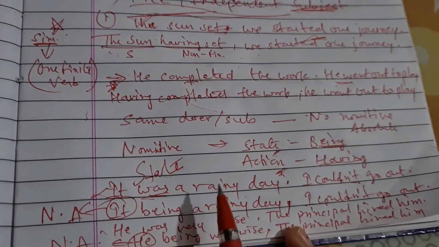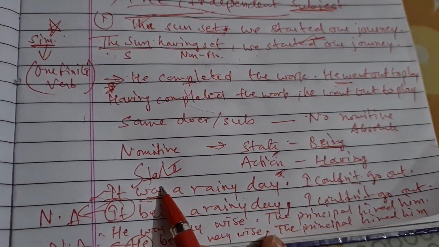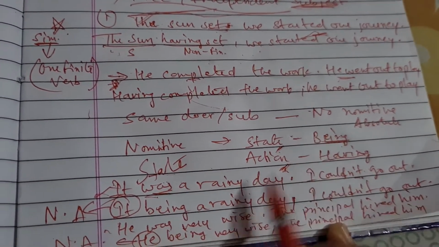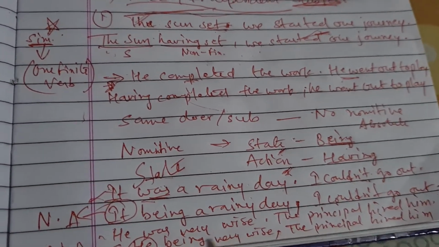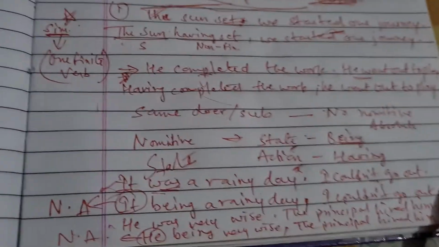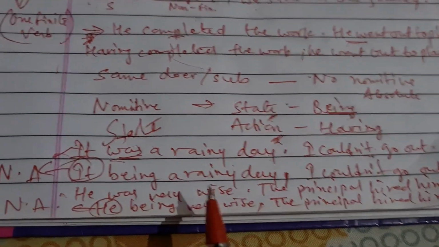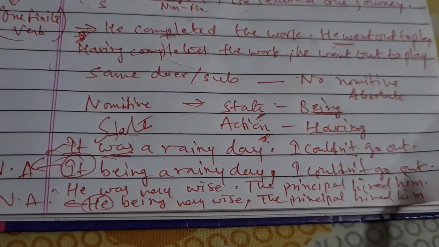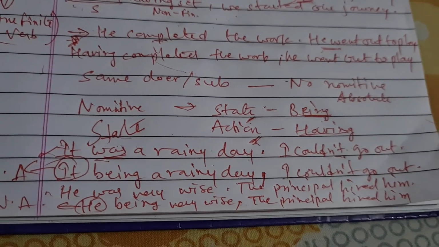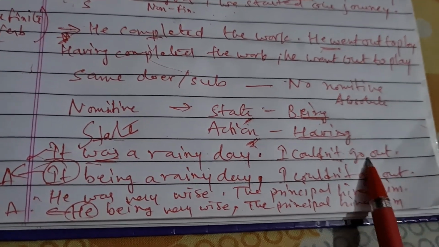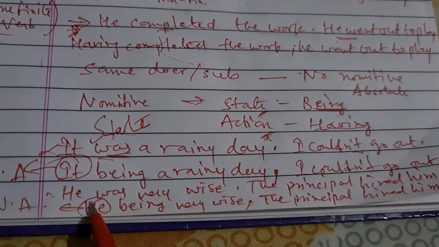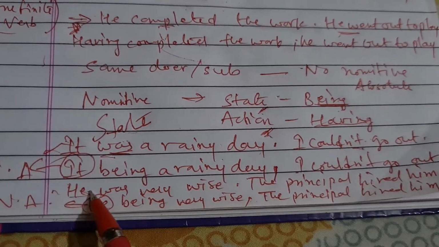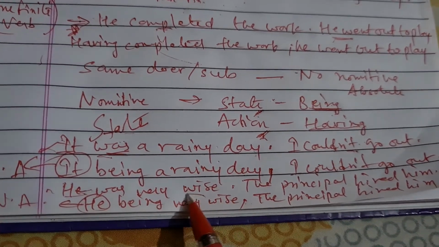So if you will see carefully, this is to state. So when there is a state, you will use being. So, it being a rainy day, I couldn't go out. It being a rainy day, I couldn't go out. Let's see another example. He was very wise, the principal hired him. So tell me why the principal hired someone. Hiring, it's a process, it's an action also. It was very wise. So it is all about he, that this person is very wise.